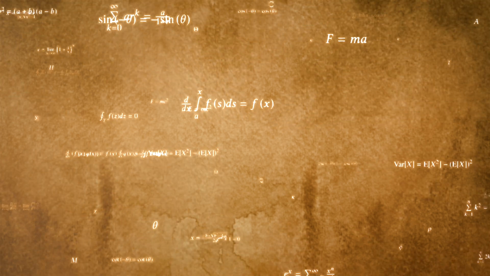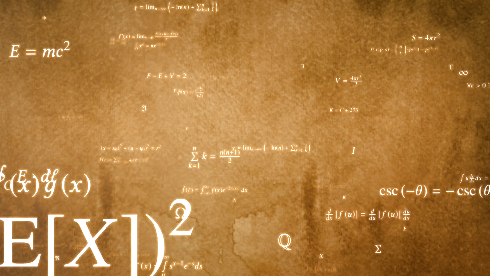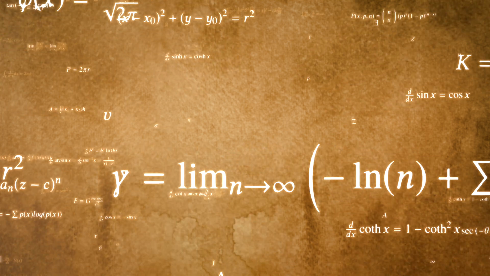To understand what an irrational number is, we need to look at its decimal expansion. Let's begin with the decimal expansion of pi.